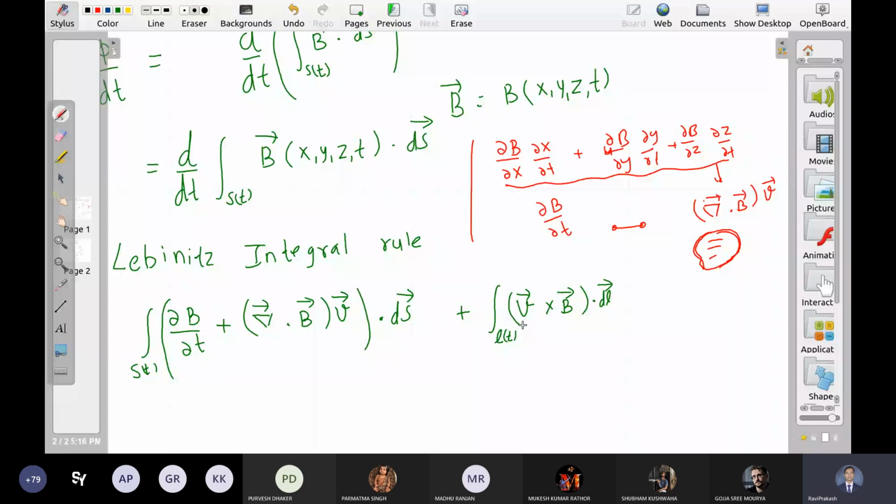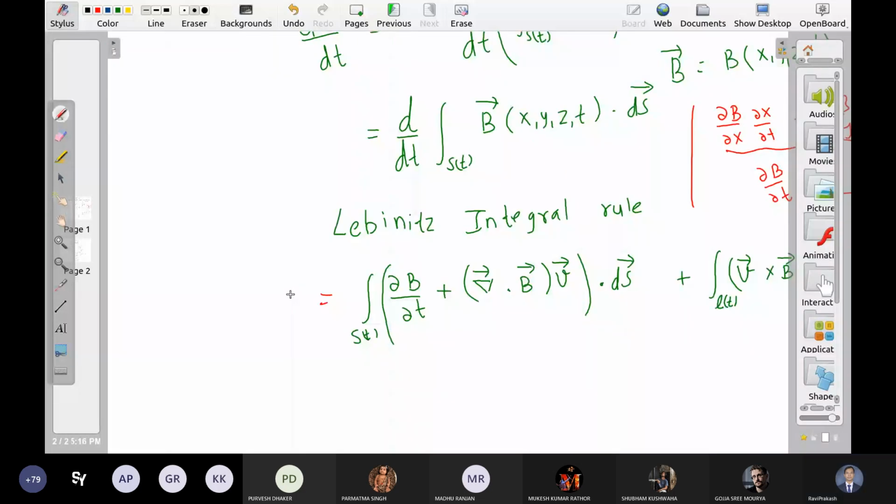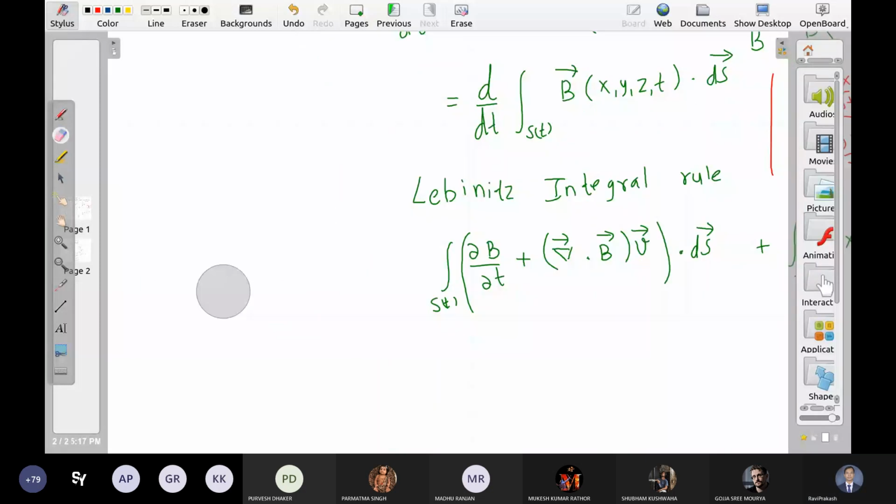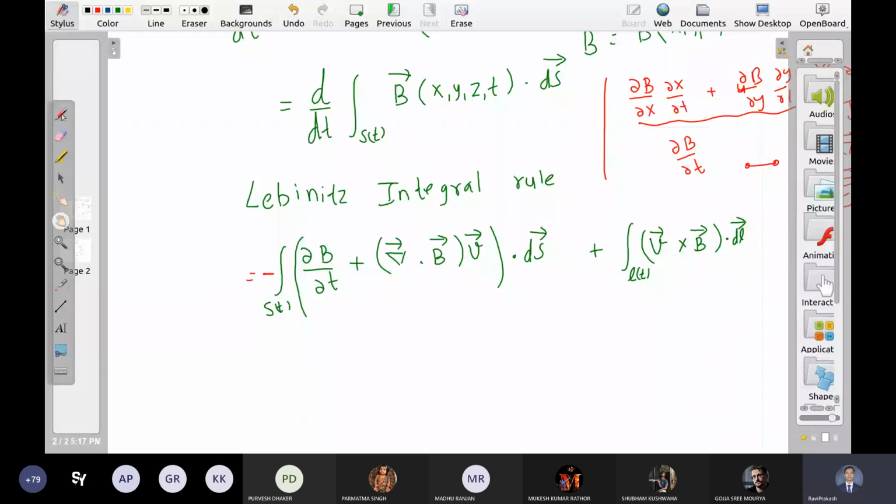What is the left-hand side? This is equal to the induced EMF. और ये किसके बराबर है? In actual sense, it is equal to E plus v cross B. Let me use the space here. This is the induced EMF with a minus sign. Minus here also. Is it minus or?